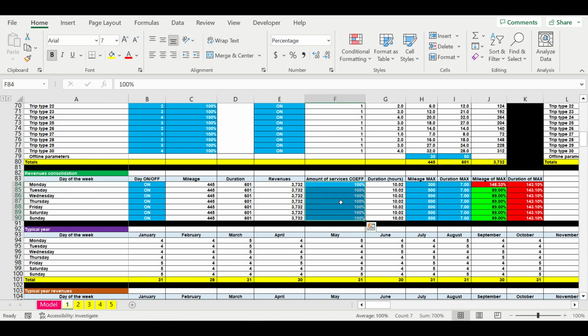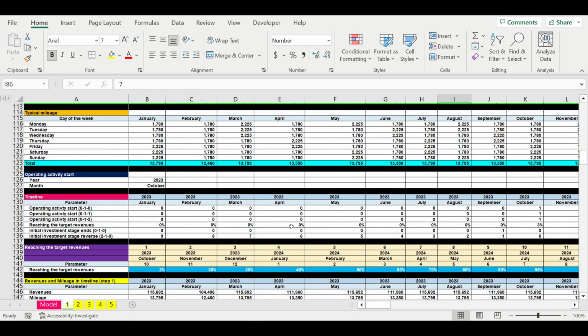Here is the global coefficient for the amount of trips for each day of the week. Then we can set up some limits for daily mileage, daily duration, daily time online, to make us live in the world of realistic numbers.